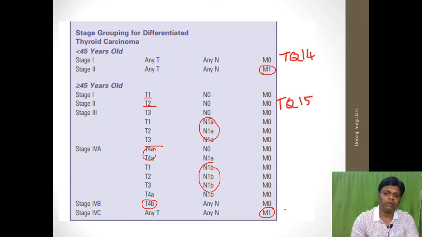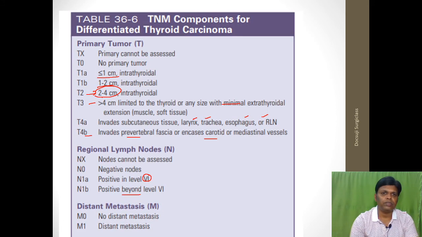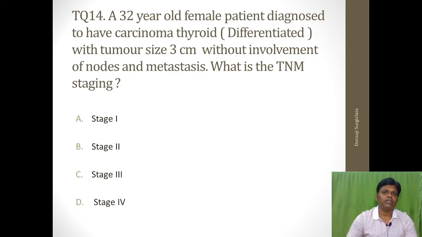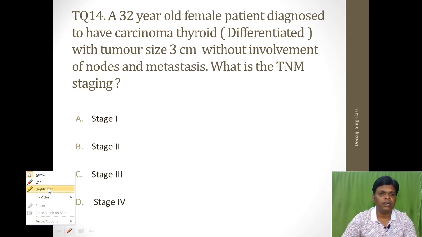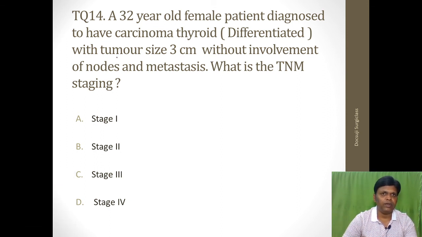Okay, we will go back to that previous question. This is a 32-year-old female. That means it comes under less than 45 years. And size of the lesion is 3 centimeter. 3 centimeter means it is T2, because T2 is 2 to 4 centimeter.